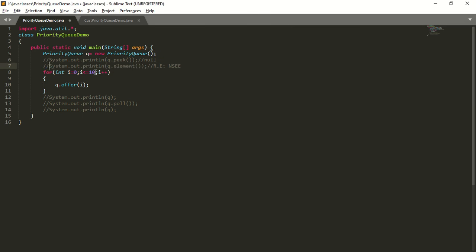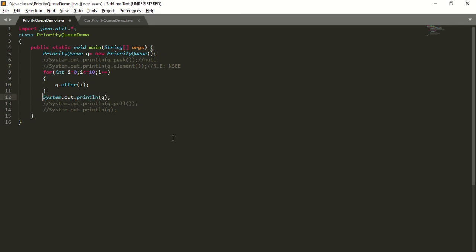Next, I will comment this line. I am inserting objects into the queue. So what is the method to insert an object into the queue? The offer method. So I am taking for i equal to 0, i less than or equal to 10, i plus plus, queue.offer(i). So how many objects am I inserting? I am inserting 11 objects. 0 to 10 means it is 11.